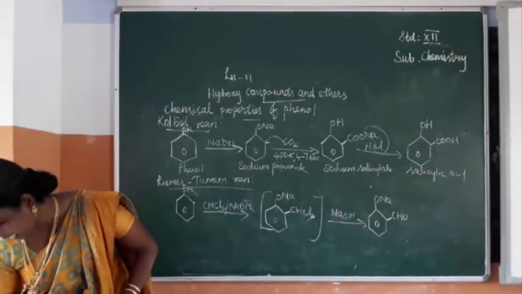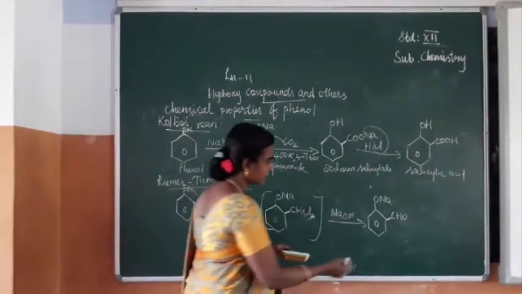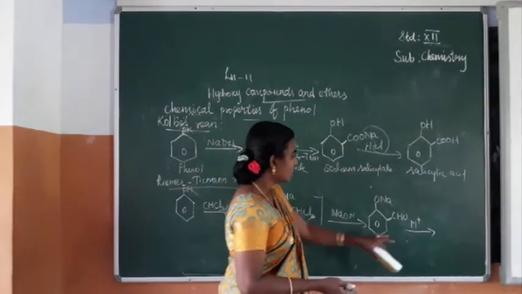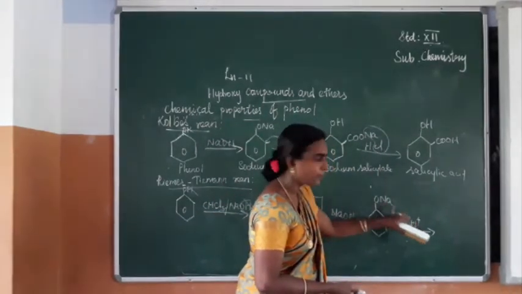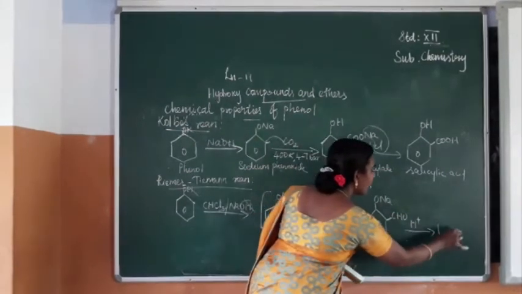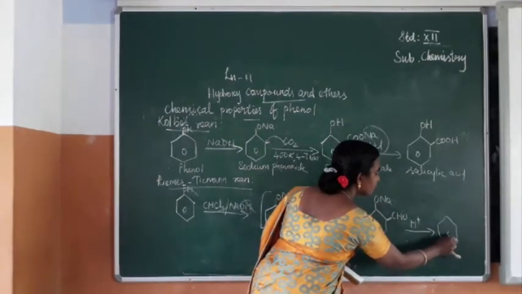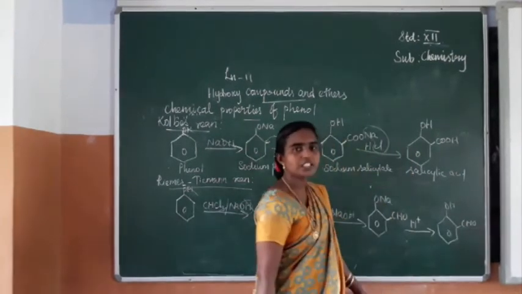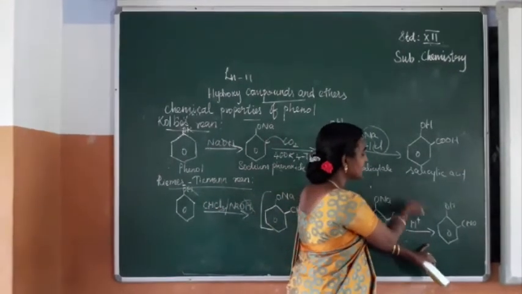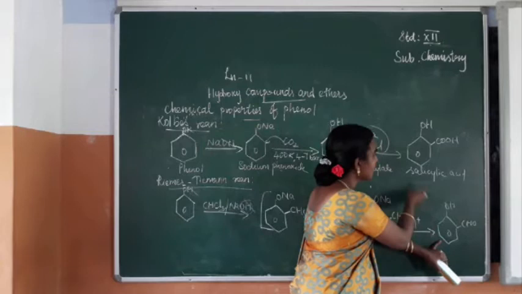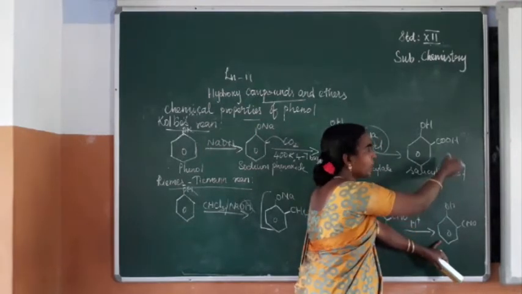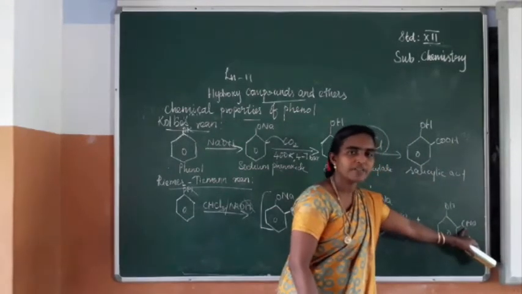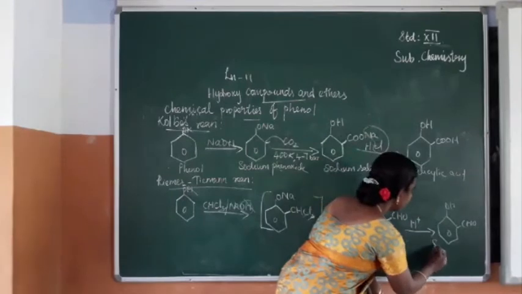So this on reaction with H plus or acid, in the place of this sodium, this H will be substituted and you can get the compound with CHO. What's the name of this compound? From this we can give the name, isn't it? If the functional group were an acid, it would be salicylic acid. Here the functional group is an aldehyde, so we can change the name to salicylaldehyde.